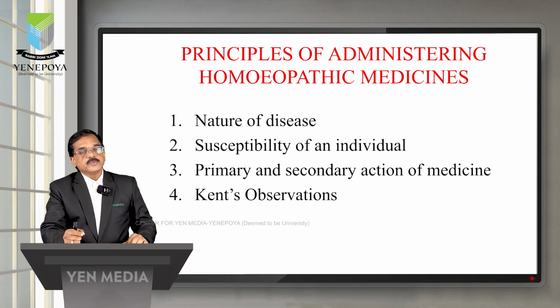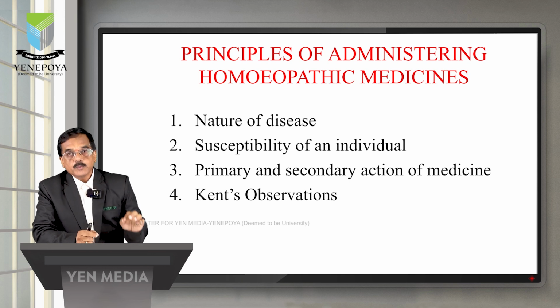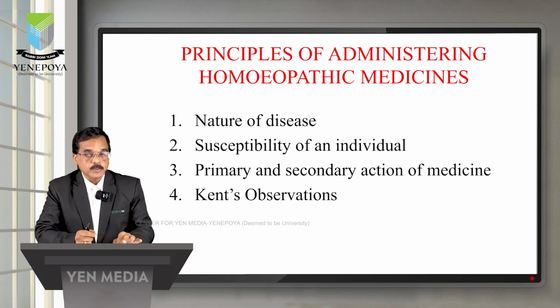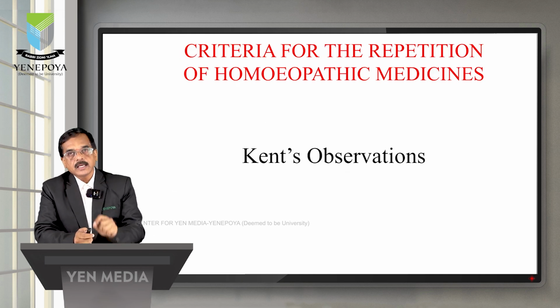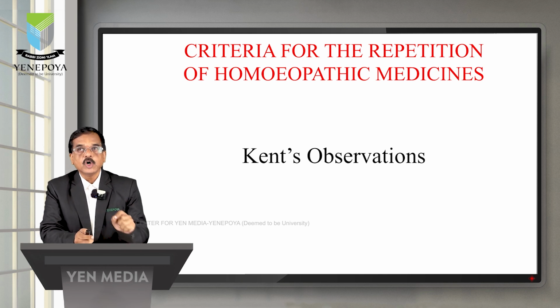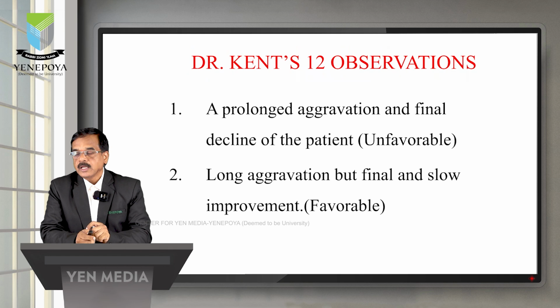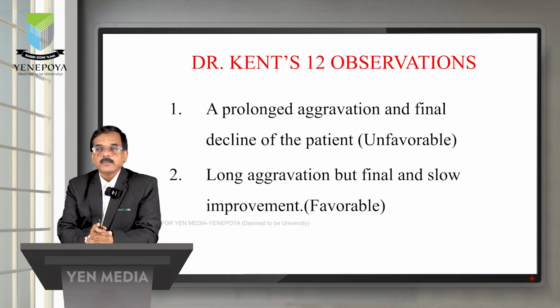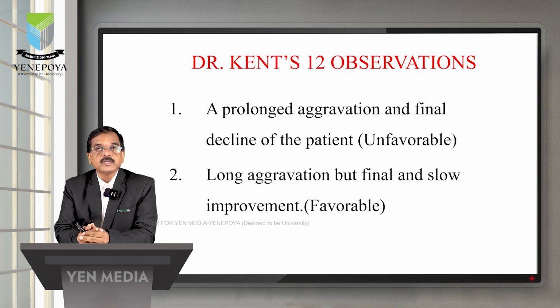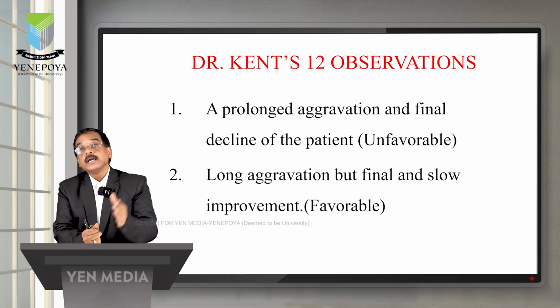Then the next one is Kent's observation. This is a very important point based upon which the homeopathic medicines have to be administered during the follow-ups. There are certain criteria based upon which the homeopathic medicine is administered; those are Kent's observations. There are 12 sets of observations by Dr. Kent and even by Dr. Hahnemann. Hahnemann himself started all this in his aphorisms and explained it in depth.